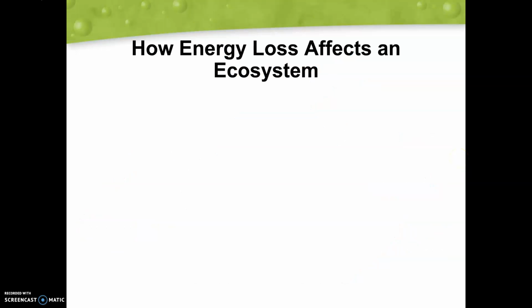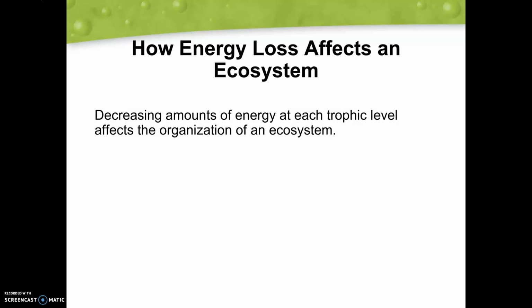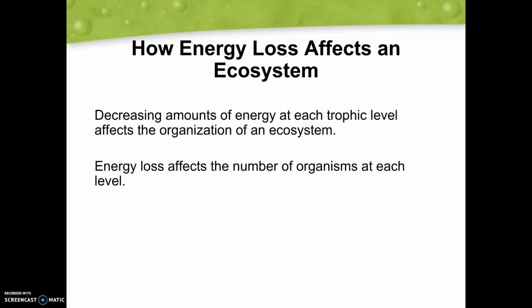So how the energy loss affects this ecosystem: decreasing amounts of energy in each trophic level is going to affect that organism. Like I said, we're going to see a much lower number of organisms in each level. So obviously we're going to see a massive amount of plants, but when we go to our primary consumers, we're going to see a smaller number of organisms in that trophic level.